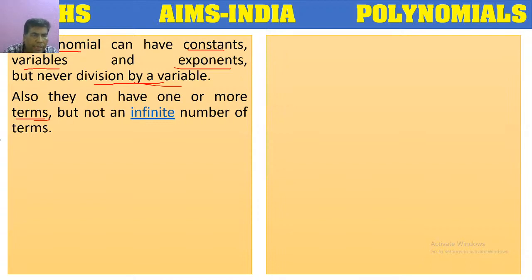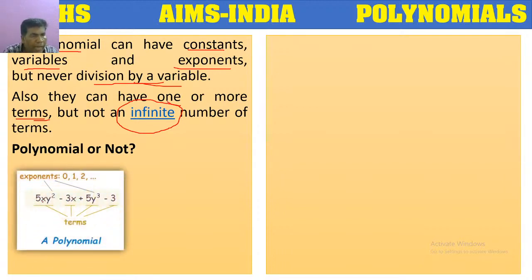If we have an infinite number of terms, means if you are not able to count the number of terms, then it is not a polynomial. We should have a finite number of terms, means the number of terms in the expression should be countable. Here the word finite means countable. Infinite means we cannot count, countless or more number. So let's see some expressions and identify whether they are polynomials or not.